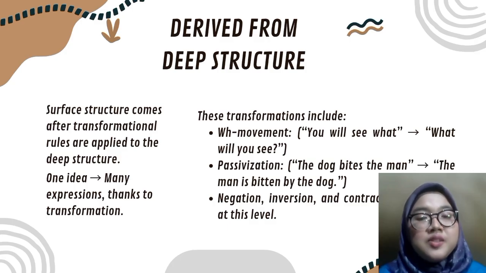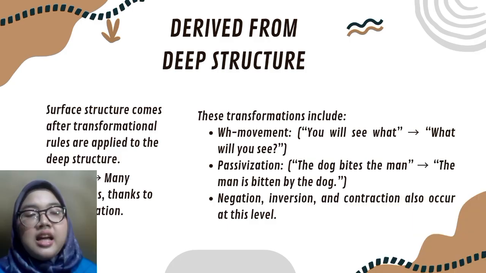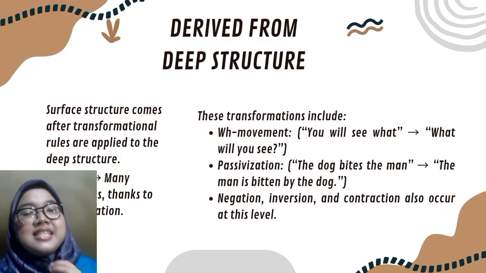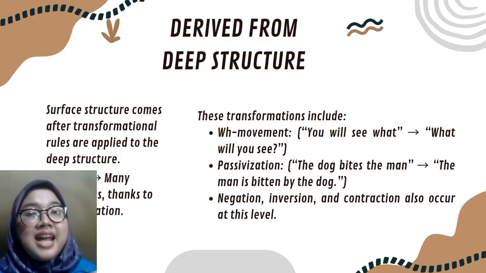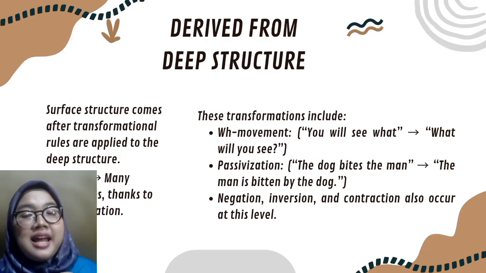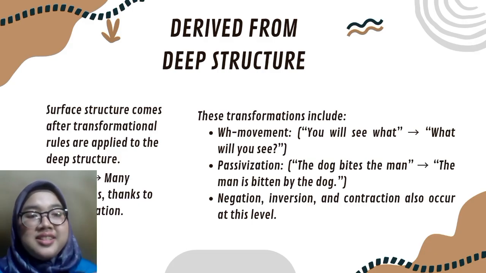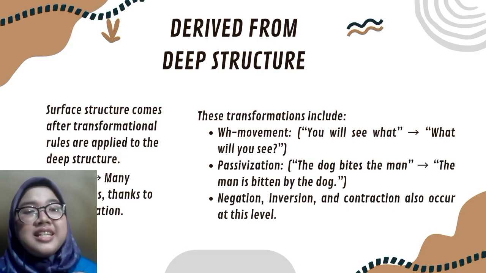Here are examples of transformations. WH movement: "You will see what" becomes "What will you see?" Passivization: "The dog bites the man" becomes "The man is bitten by the dog." Transformations also include negation, inversion, and contraction. So one deep idea can have many surface forms depending on how we transform the sentence.